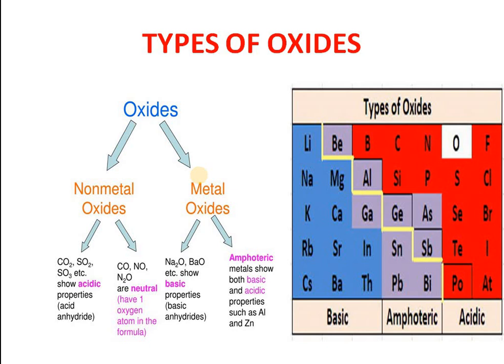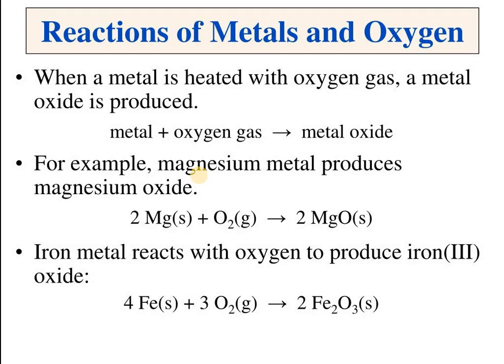Similarly, CaO, basic. Fe2O3, that is also basic. Al2O3, amphoteric. Sulfur dioxide and sulfur trioxide will be formed, these are all acidic. Phosphorus plus oxygen gives rise to phosphorus pentoxide, that is acidic. Phosphorus pentoxide, P4O10.